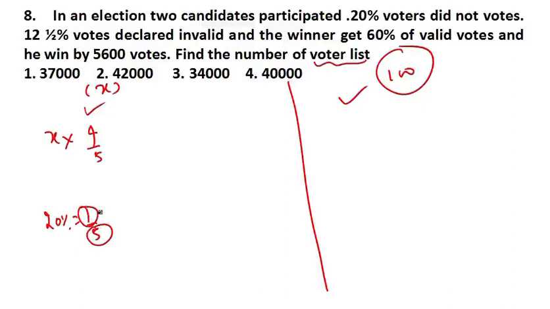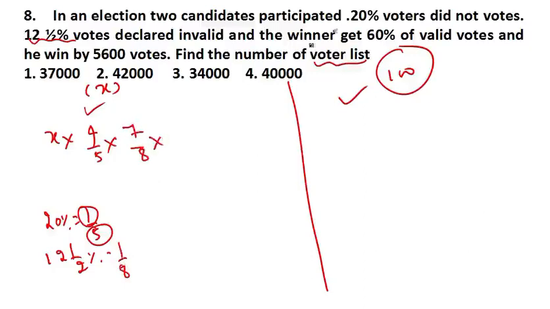Then in the next line it is saying that 12 1 by 2% votes were declared invalid. Now tell me, what is 12 1 by 2%? It is 1 by 8. So out of 8 votes, 1 vote is invalid. So the valid will be 7 by 8.